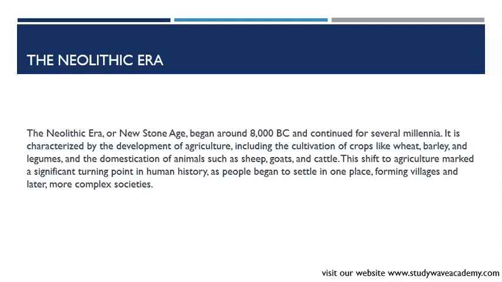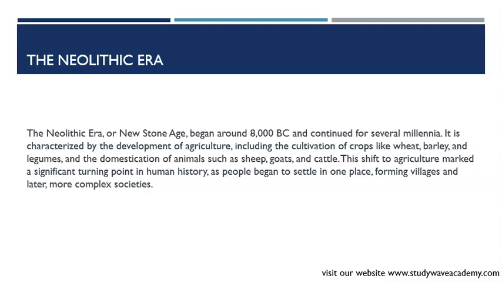This shift to agriculture marked a significant turning point in human history, as people began to settle in one place, forming villages, and later more complex societies. The Neolithic era, from about 8000 BC onwards, is when farming really began.